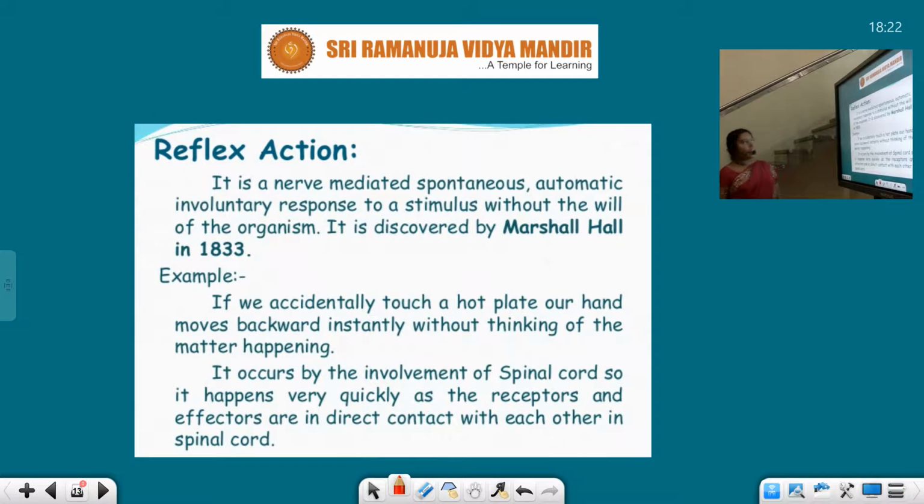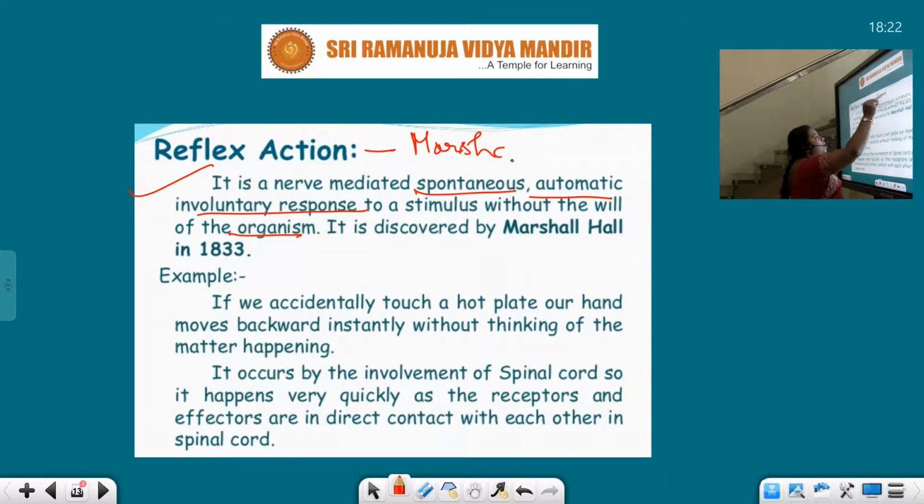Next, reflex action. It is a nerve mediated spontaneous automatic involuntary response. What is it, children? It is a spontaneous automatic involuntary response to a stimulus without the will of an organism. It was first discovered by Mr. Marshall Hall in the year 1833.